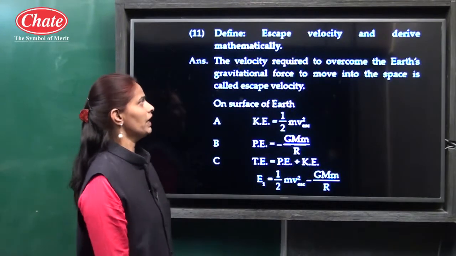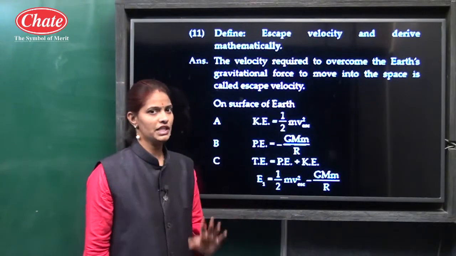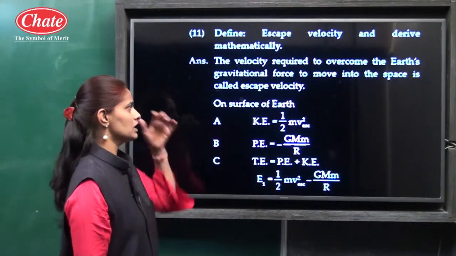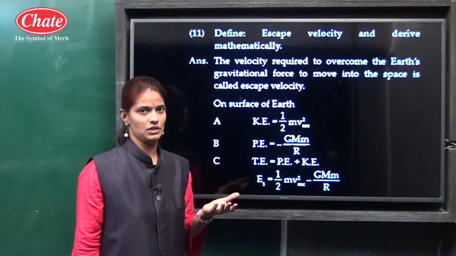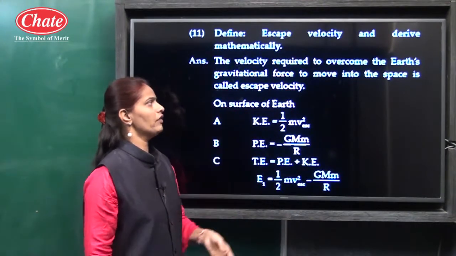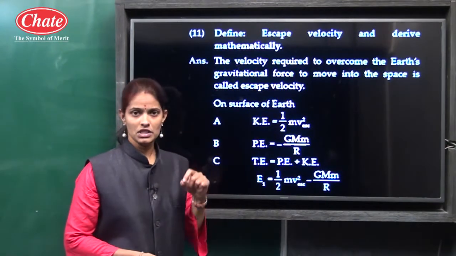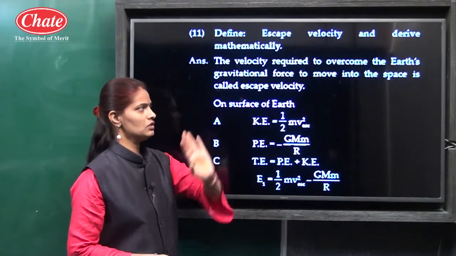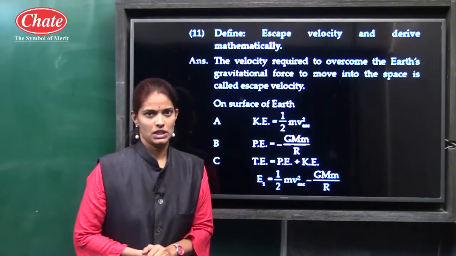Then the next: define escape velocity and derive it mathematically. Another mathematical derivation is there, for 2 marks. Okay, this is a small question. So first you have to write the definition. The velocity required to overcome the Earth's gravitational force: the initial velocity needed to overcome the Earth's gravitational force and move into space is called escape velocity.